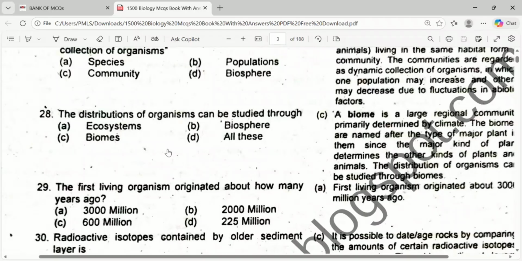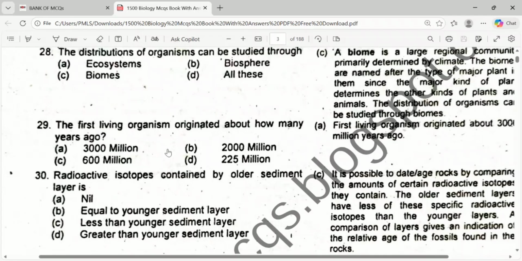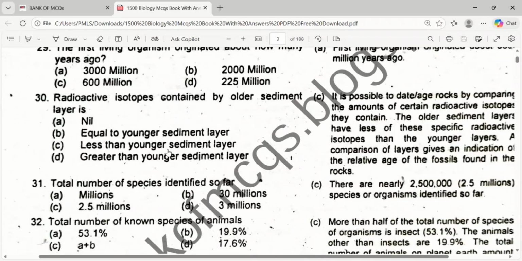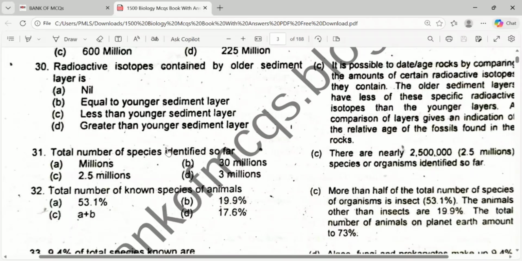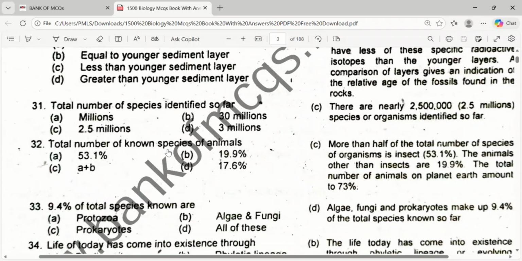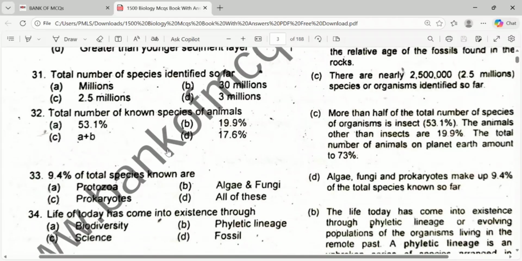It is about 3000 million years ago. Radioactive isotope contained by oldest sediment layers is less than younger sediment layer. Total number of species identified so far are 2.5 millions. Total number of species, non-species of animal, how much? About 73%. It can be C option.